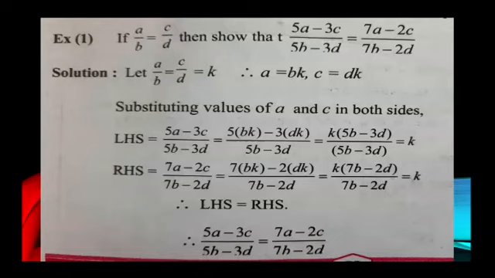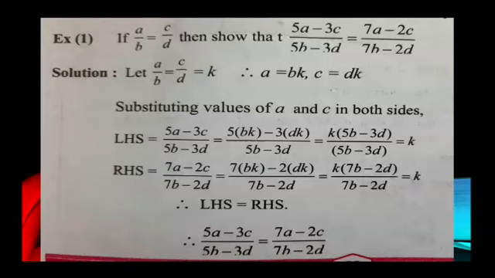Now RHS part, RHS is equal to 7A minus 2C upon 7B minus 2D. We will substitute the value of A and C. So we will get 7BK minus 2DK upon 7B minus 2D. As K is common, we will take K as common.